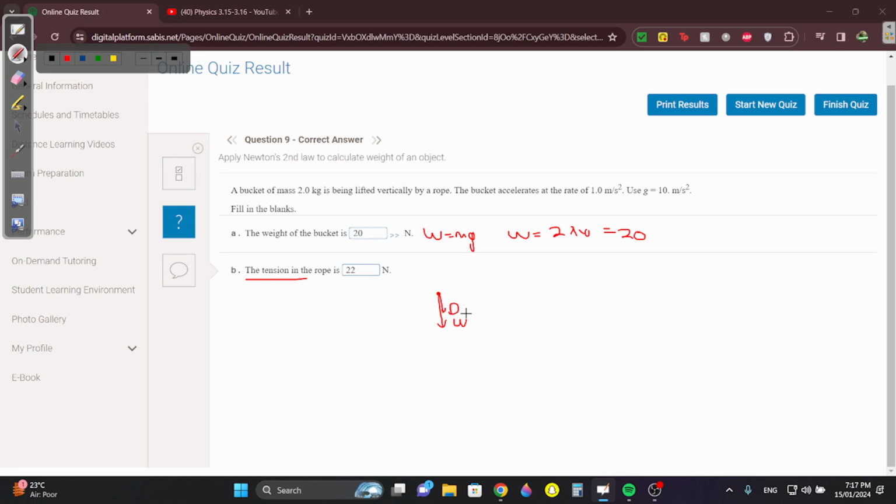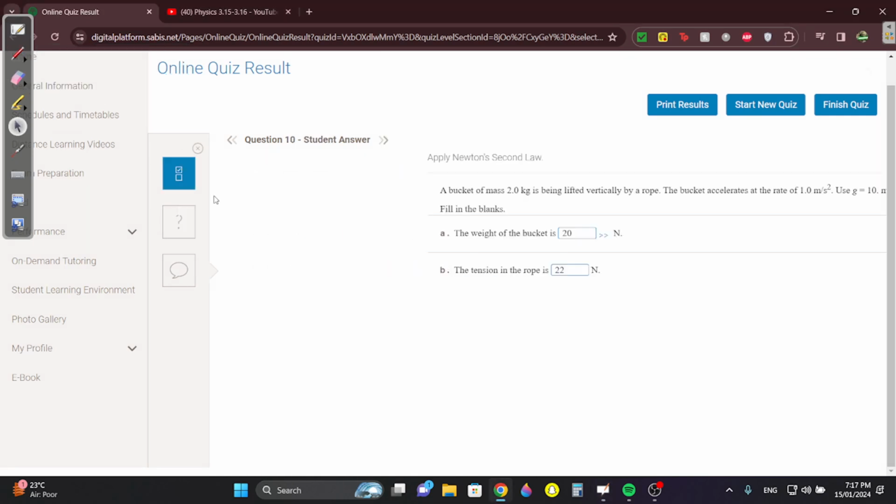The tension. Always note that the tension is carrying both the weight and the drag force. I explained this in the course practice recording. The tension will always be dragging the box up, right? It will have to drag the drag force and the weight. If we said the weight is 20, we still have to find out the drag force, and the drag force is F equals ma. So F equals 2 times 1, so 2 newtons. So you have 20 newtons and you have 2 newtons, so it becomes 22 newtons.